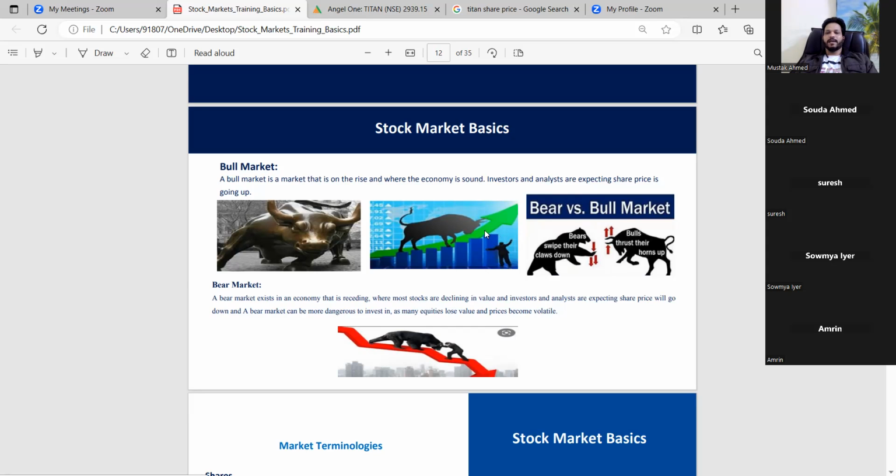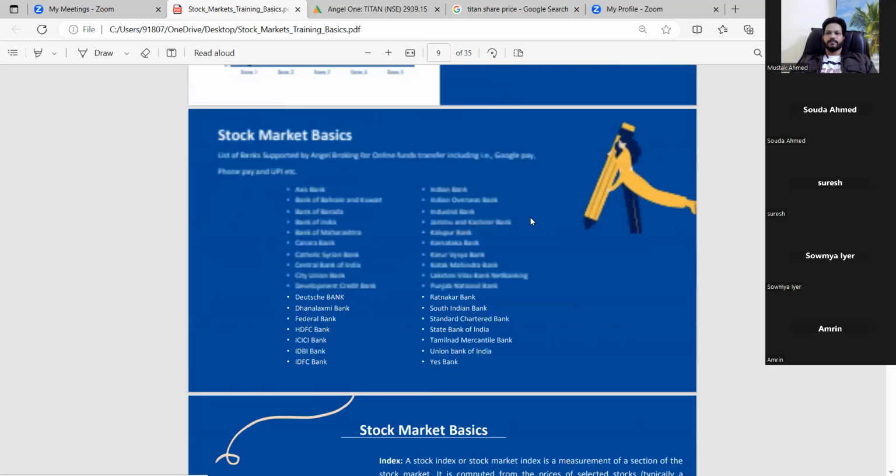This refers only to the indexes I mentioned: the 30 stocks of Sensex and the 50 stocks of Nifty. The bull market refers only to those 30 and 50 stocks, not anything other than that. Based on their weighted average, it is considered whether it is a bull market or a bear market.